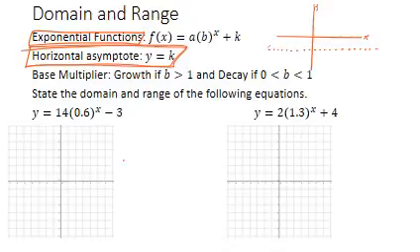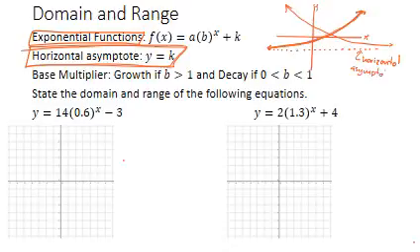So it'll maybe look something like this. It levels off along that line and then increases on the other side, or it starts high, comes low, and then levels off at this line. But in both cases, notice that it never goes below this dotted line that I've drawn here. This dotted line right here is the horizontal asymptote.